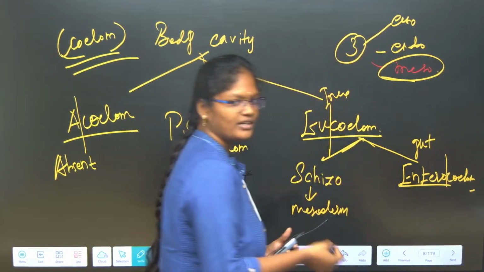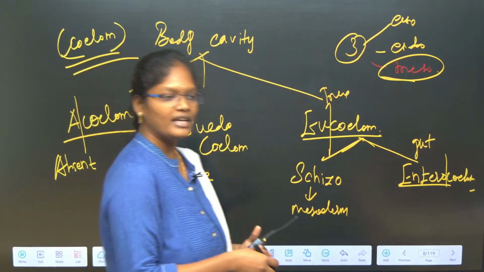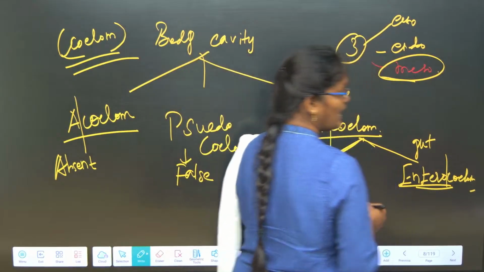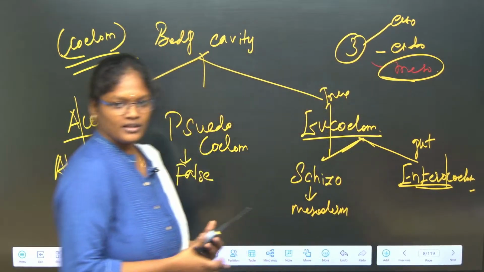If the body cavity is originating from the gut or archenteron, we call it an enterocoelomate. Okay, you understand the difference?